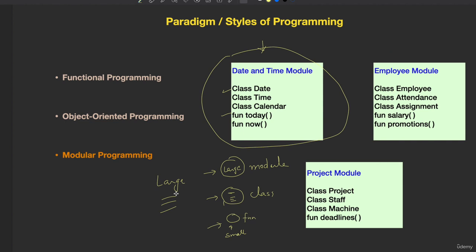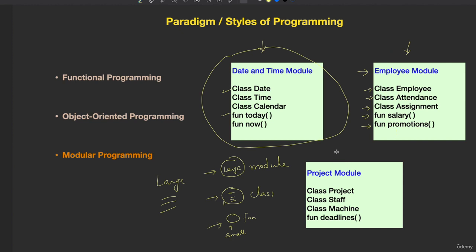So a very big application can be broken down into major modules, and the modules may contain the classes and the functions together. For example, here I have an employee module which has a class for an employee, a class for the attendance of an employee, and a class for the assignments given to the employee, meaning the workload given to the employee. It may also have a set of functions, for example, for calculating the salary of an employee and for making promotions to the employee. It may have a lot of other functions. So all these things are put together inside a module, and it contains a lot of code in the form of classes and functions and objects that perform the tasks related to an employee.